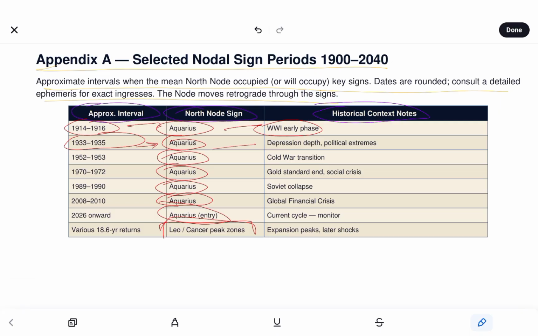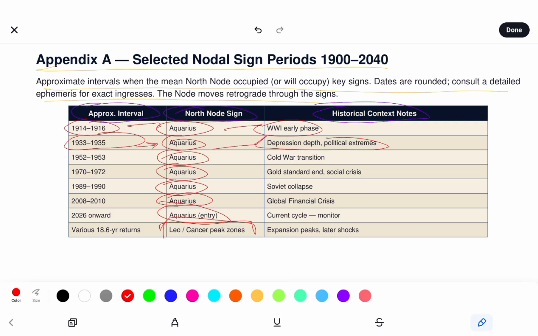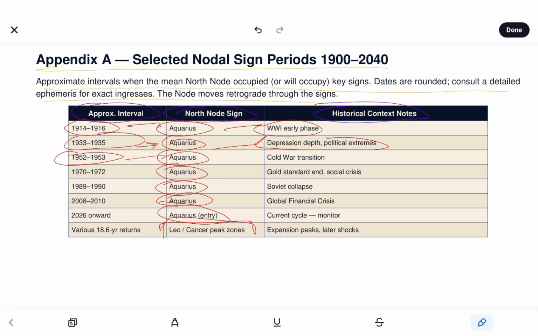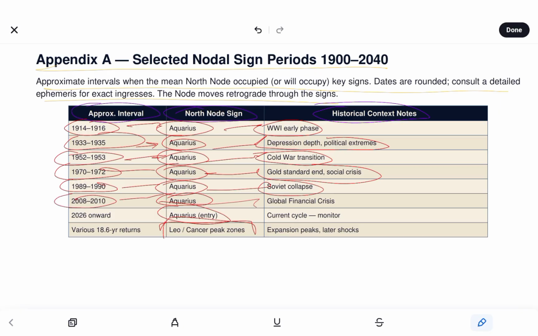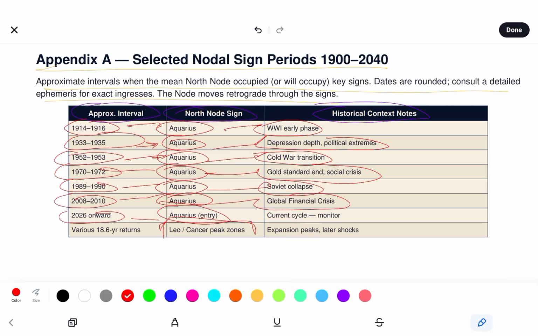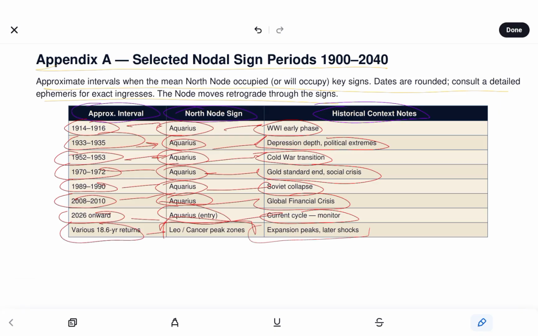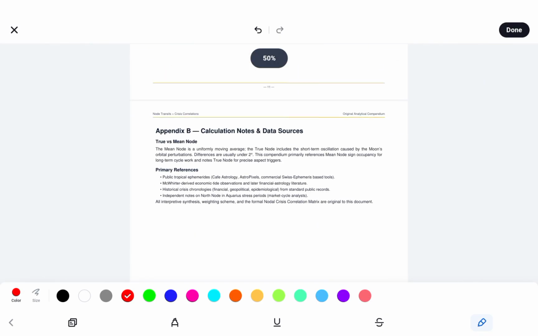1933 through 35, depression, depth, political extremes, and I mean on a very chaotic mass destruction level, like Pluto in Aquarius. 1952 to 53, Cold War transition. 70 through 72, gold standard end, social crises. 89 through 90, Soviet collapse. 2008 through 2010, global financial crisis. 2026 onward, current cycle, and various 18.6 year returns of Leo Cancer peak zones, expansion peaks, later shocks.